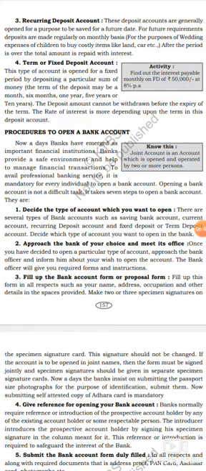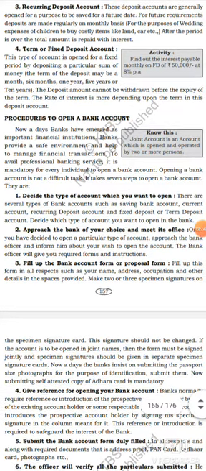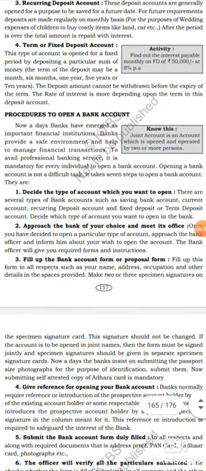Listen, dear students, term or fixed deposit account. This type of account is opened for a fixed period by depositing a particular sum of money. Got it? The term means period. The term may be a month, 6 months, 1 year, 5 years, or 10 years. Got it? The deposit amount cannot be withdrawn before the expiry of the term.